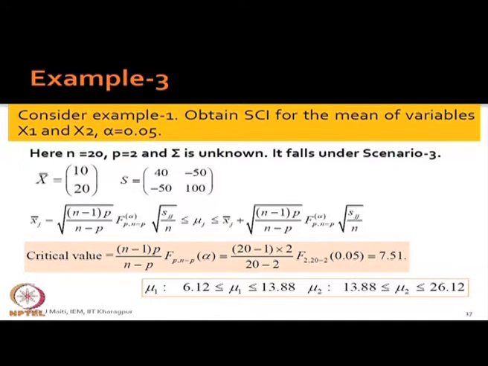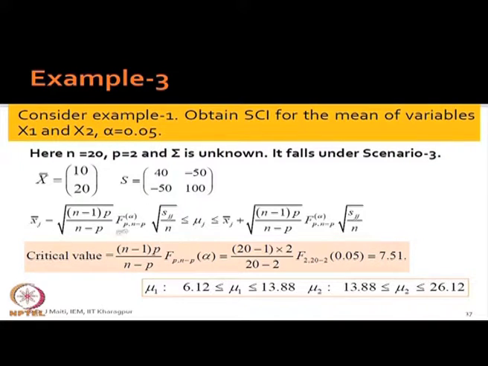How do you go about it? Everything is given here. You see x1 bar is 10, x2 bar is 20, S11 is 40 and S22 is 100, and you need to know the value of (n minus 1) p by this quantity. Earlier we have already seen that the critical value is 7.51.